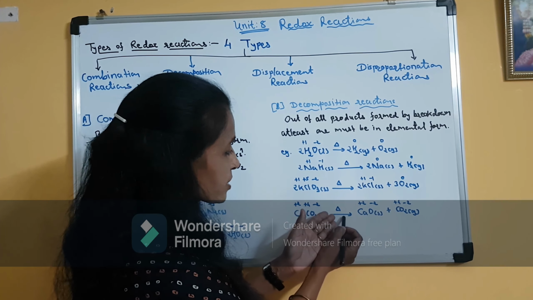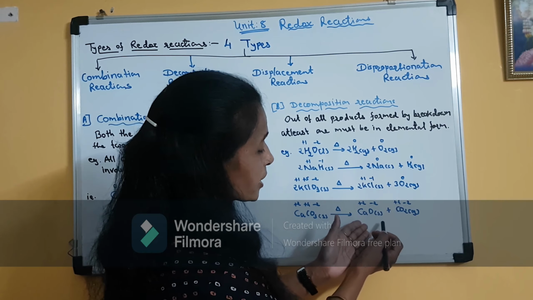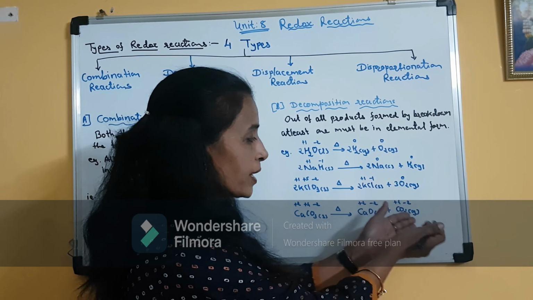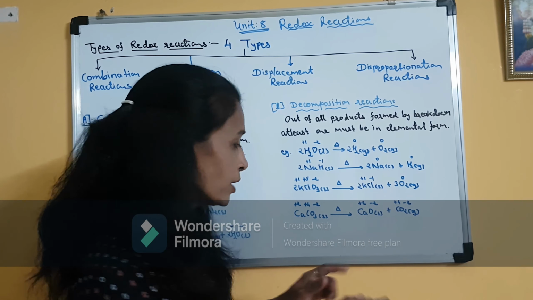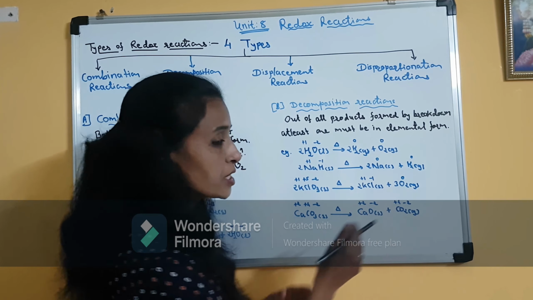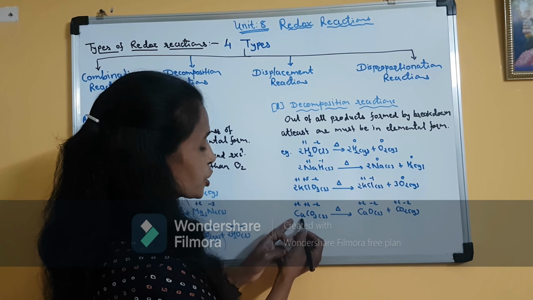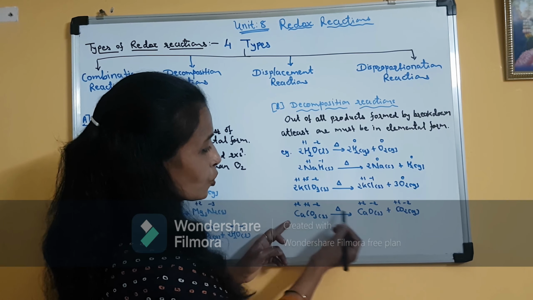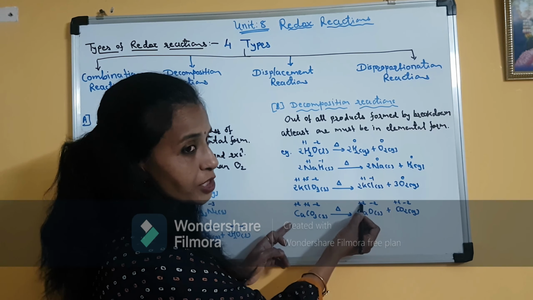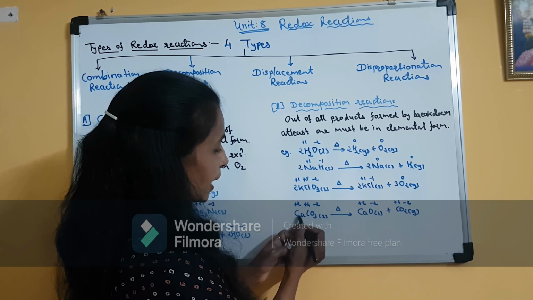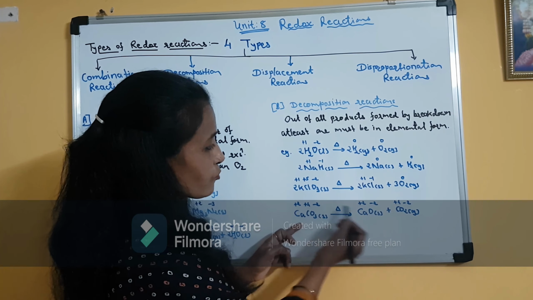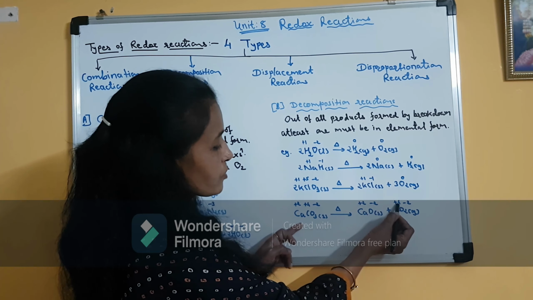Calcium carbonate, when it is heated, breaks into two products, calcium oxide and carbon dioxide. But here you can see there is no change in the oxidation number of any of the elements. In calcium carbonate, calcium is +2. In calcium oxide also calcium is +2. In calcium carbonate, carbon is +4. In CO2, carbon is +4.